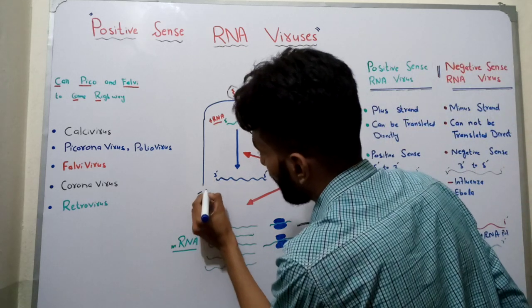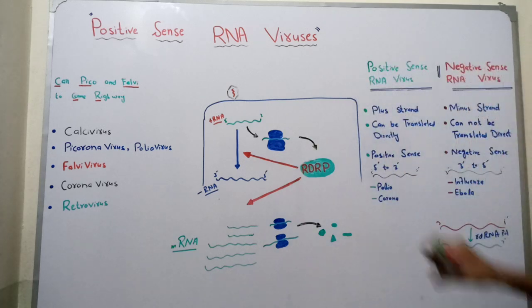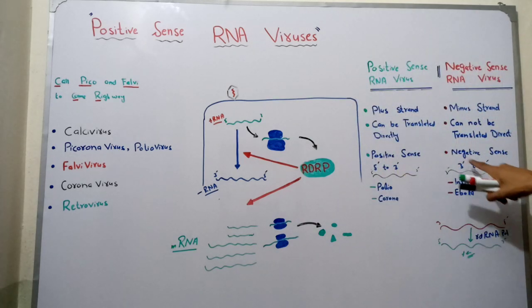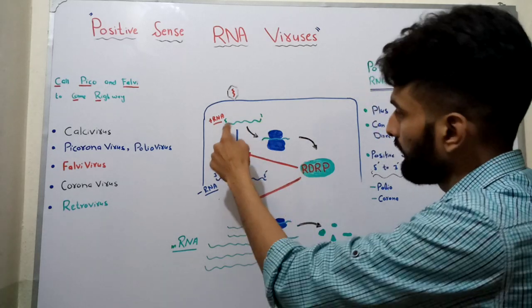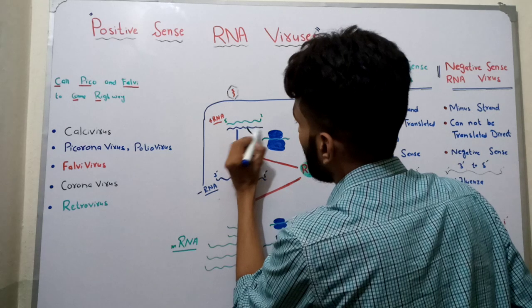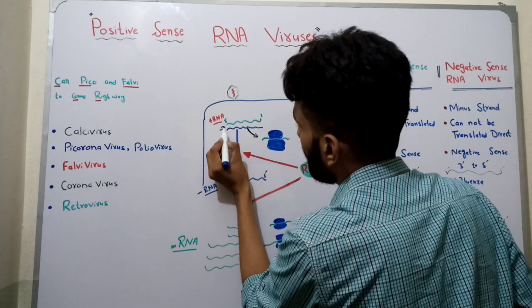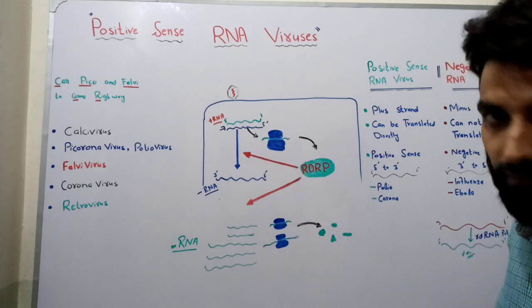Obviously, I have said that positive RNA is 5 to 3 and negative is 3 to 5. So this is the 5 to 3, and when the replication takes place, 3 to 5 RNA will be formed, and this is a negative RNA.